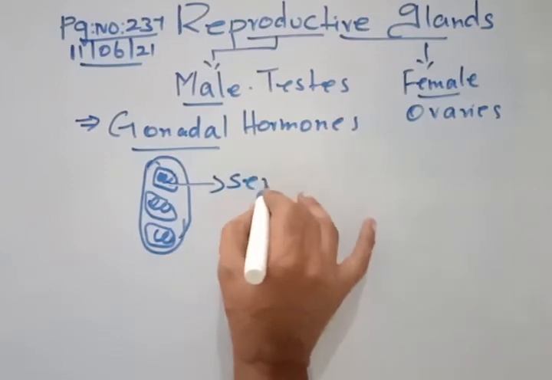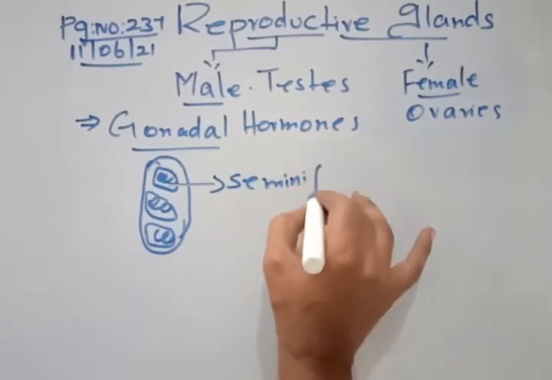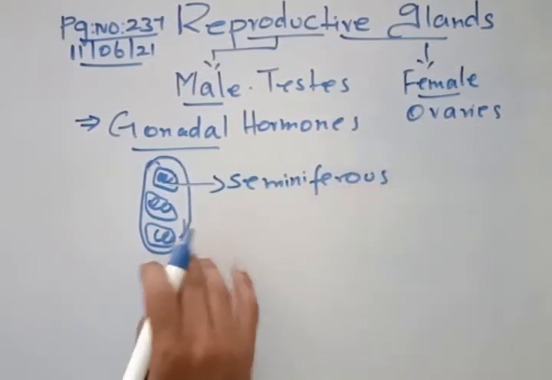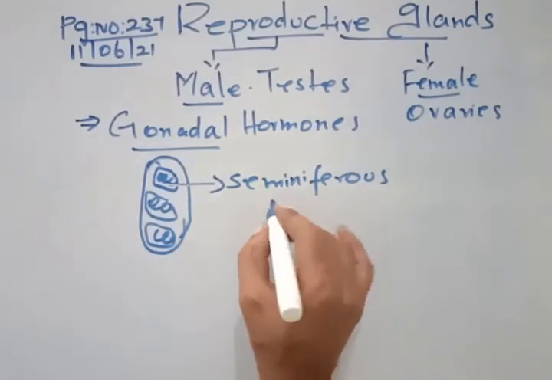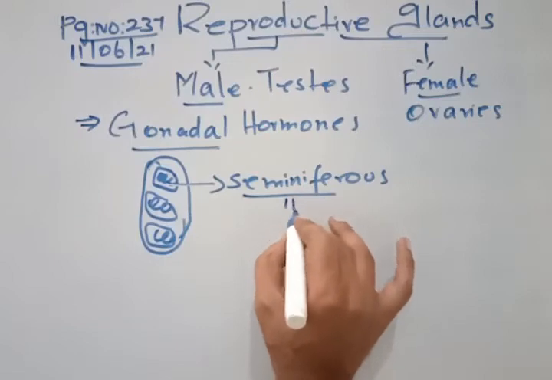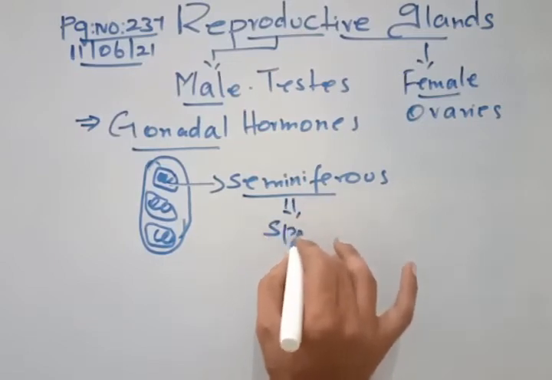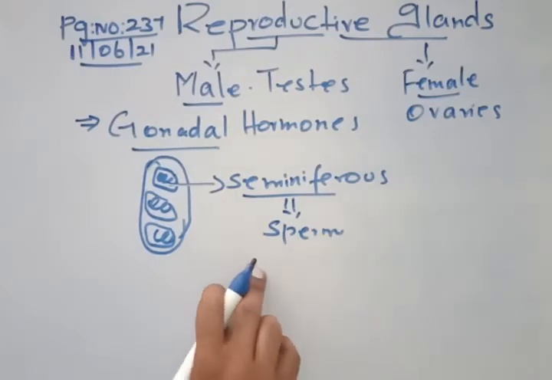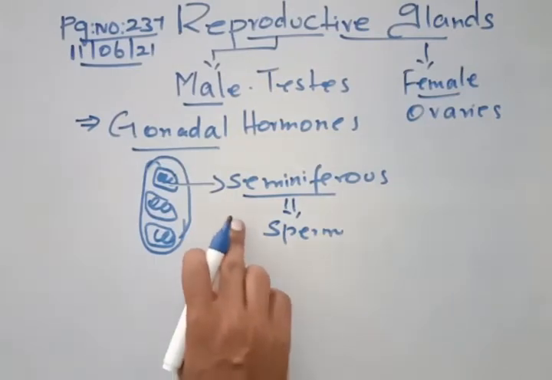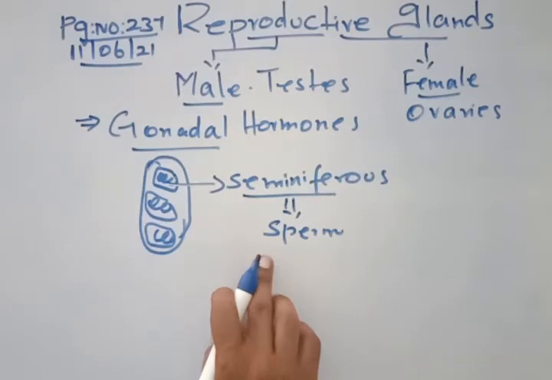The seminiferous tubules are the site for sperm production. All the sperm cells are produced inside the seminiferous tubules.